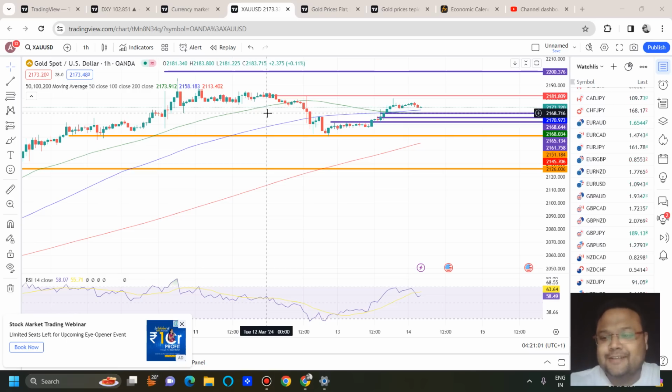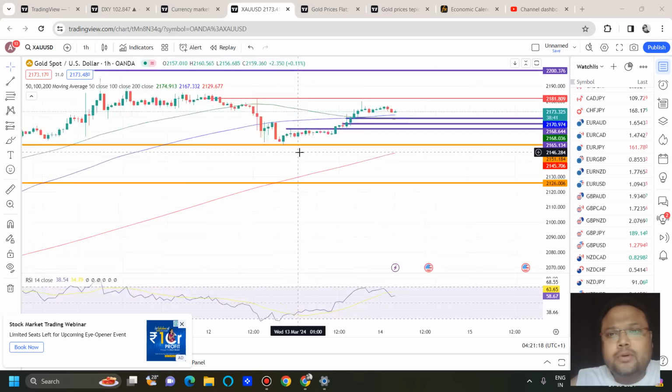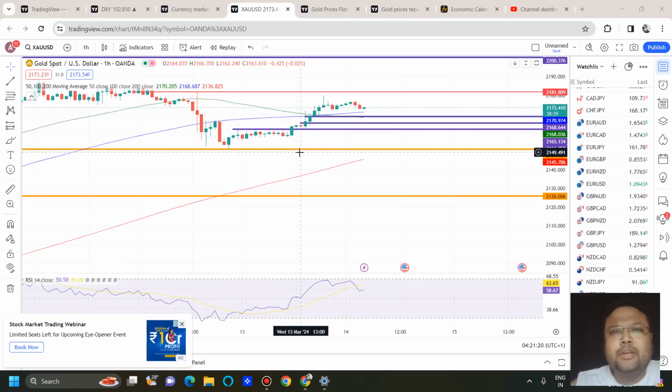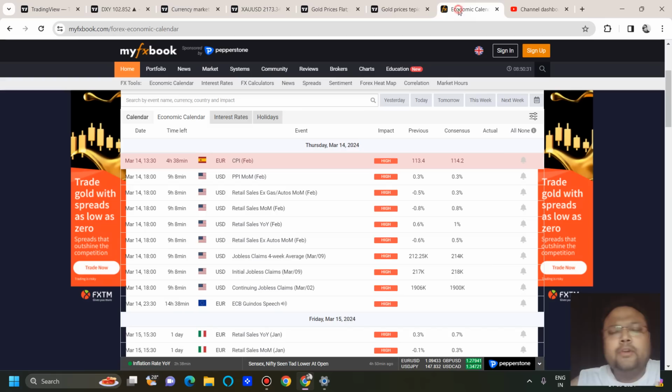So let's get started. After bouncing from a support level of 2150, we can see that gold is trading near the 2173, 2174 area, and the market has been in this range for quite some time. If you look at the economic calendar, we can see that today we have news coming up. We have a long list of events: jobless claims, retail sales, PPI. So the market will be volatile, my dear friends.